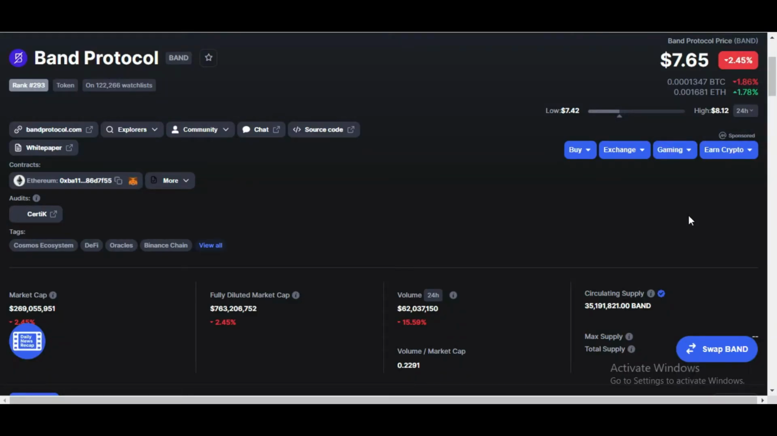Welcome guys. Let's do Band Protocol technical analysis and price prediction for this bull run.